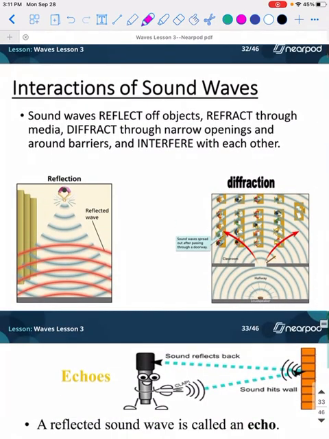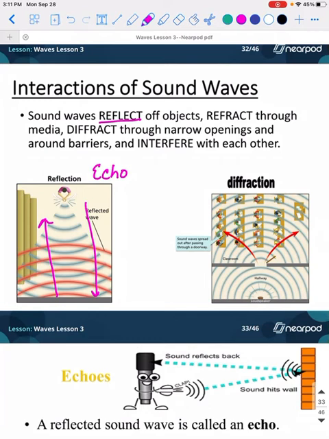So now we're going to look at the interactions of sound waves. We still have to deal with how sound waves are going to reflect off of objects the exact same way as light waves did. So with reflection, you have your wave coming in this direction, and then it bounces back. And this is how we get an echo.